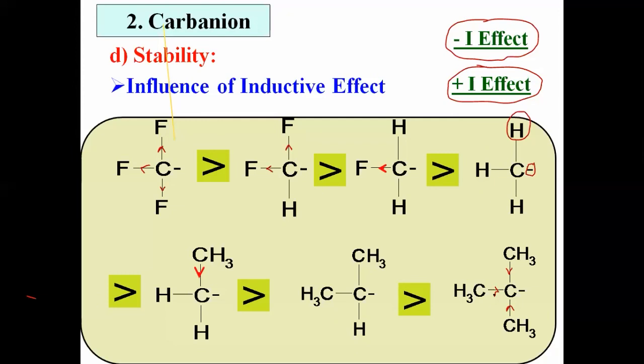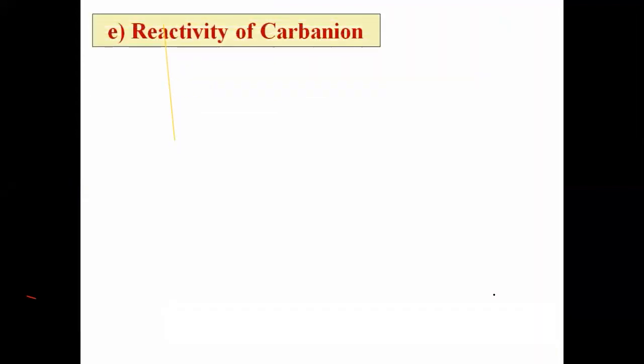Okay, this is just about the stability of carbanion and the influence of inductive effect on it. Now let us see the last point, the last step of this concept, the reactivity of carbanion. Now here we are going to discuss a simple example of an organic reaction and how there is a formation of carbanion as an intermediate during that particular reaction. Okay, let us see a very simple example.